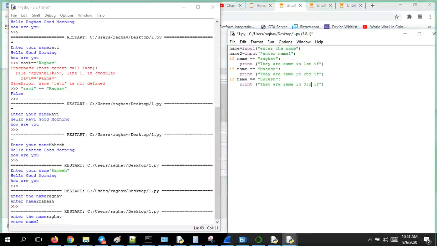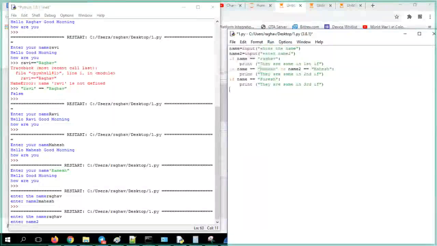If name 1 is equal to Mahesh or name 2 is equal to Raghav. Some crappy conditions I have written.